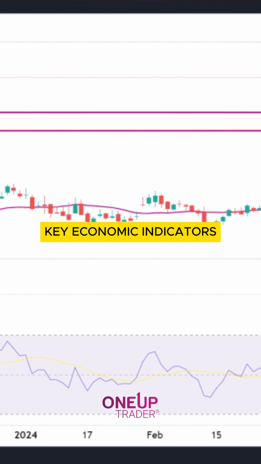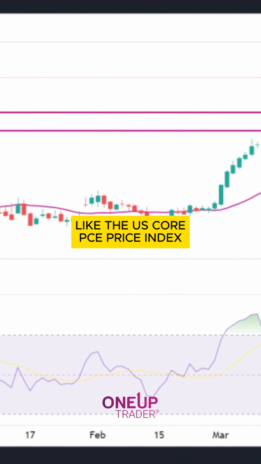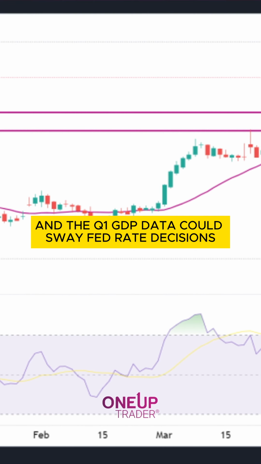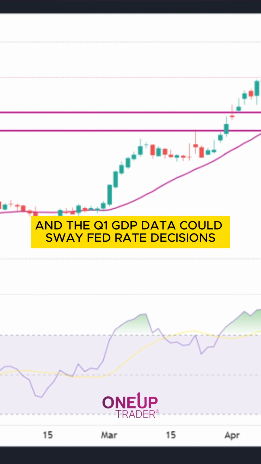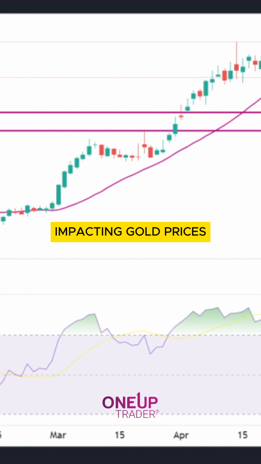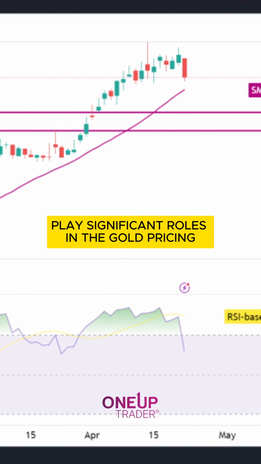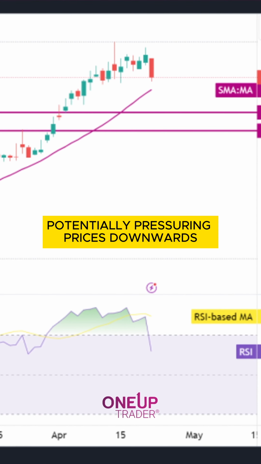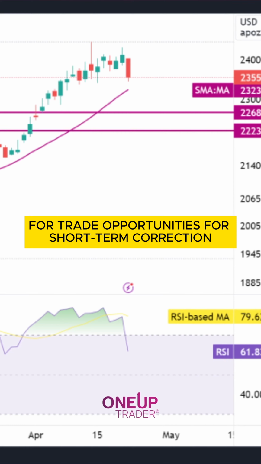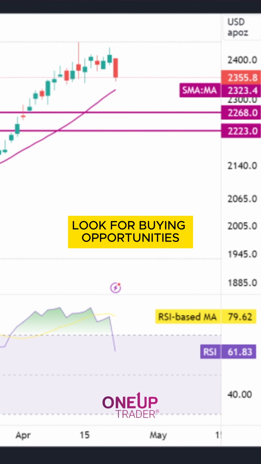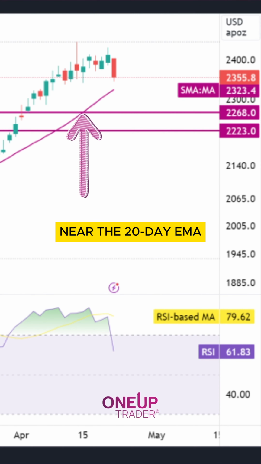Key economic indicators like the US Core PCE price index and the Q1 GDP data could sway Fed rate decisions, impacting gold prices. The stability of the US dollar index plays a significant role in gold pricing, potentially pressuring prices downwards. For trade opportunities, for a short-term correction, look for buying opportunities near the 20-day EMA around